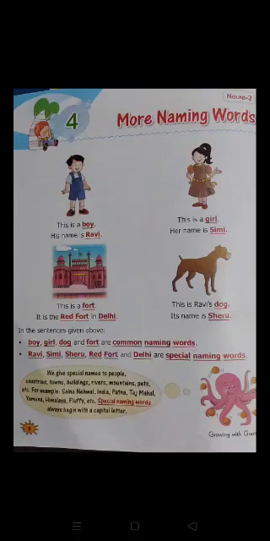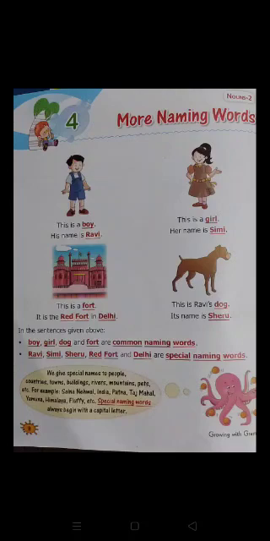Next, Ravi, Shimi, Sheru, Red Fort and Delhi are special naming words. Children, Ravi, Shimi, Sheru, Red Fort and Delhi are special naming words because when we give a name to the boy, to the girl, to the fort, to the dog, it becomes special.